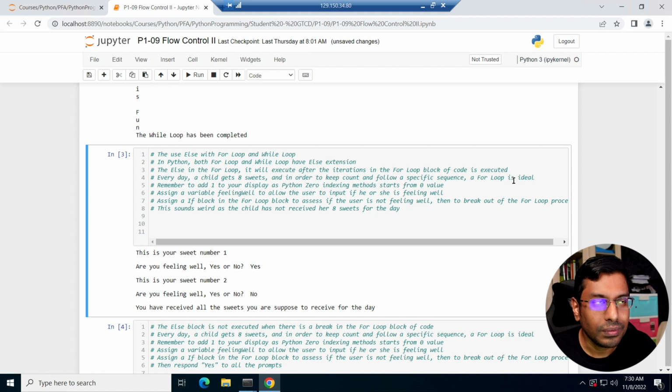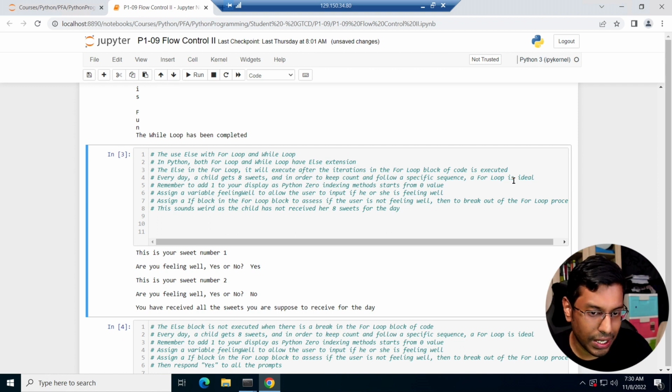Okay, the use of else with for loop. So there's a for loop else and a while loop else. So in Python, both for loop and while loop have an else extension. So the else in the for loop will execute after the iterations of the for loop block of code are executed.